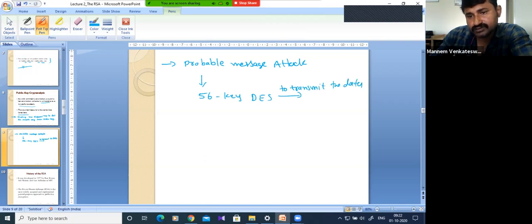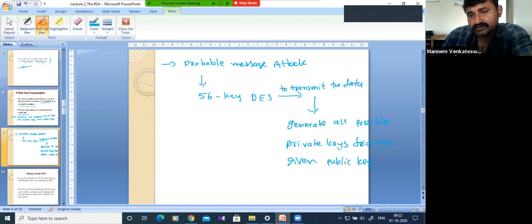The opponent will generate all possible private keys from the given public keys.